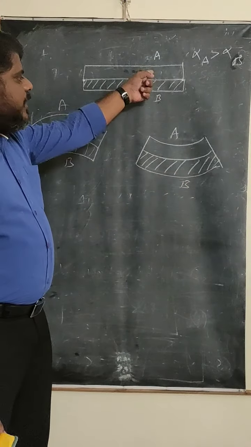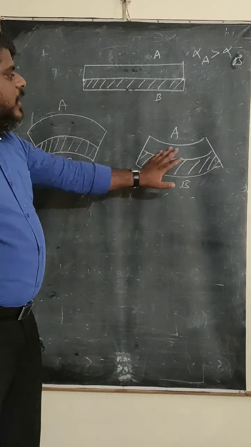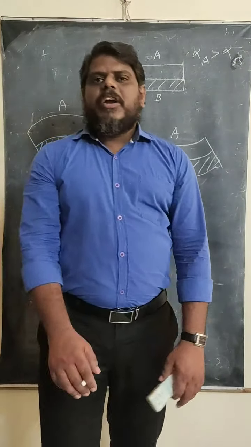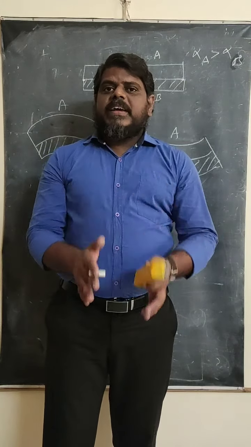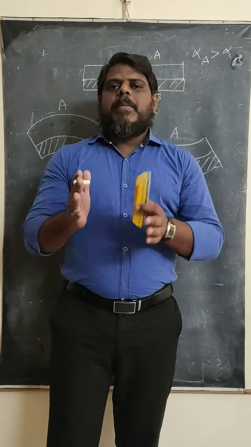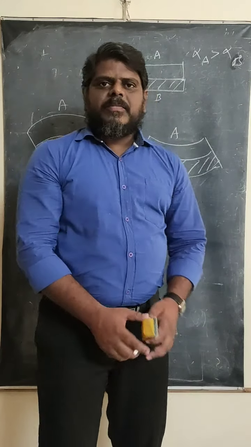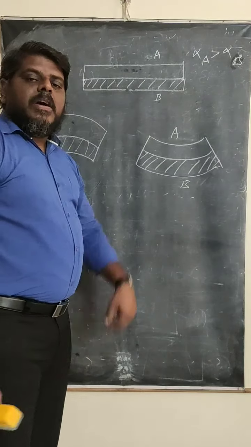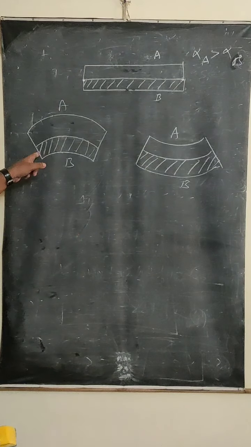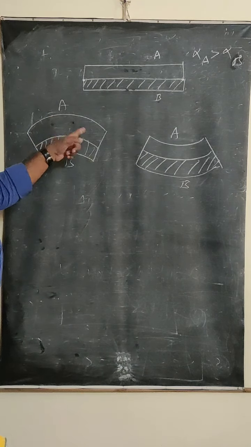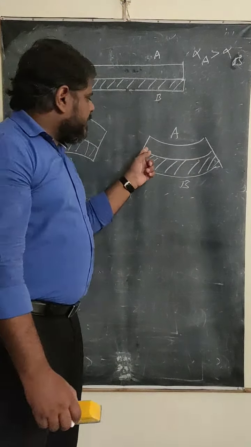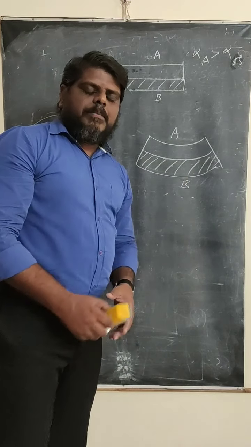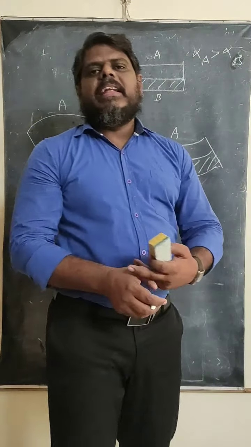Why? Because here alpha is more and here alpha is less. So in this way, a bimetallic strip changes when the temperature changes. It is very essential that you remember how a bimetallic strip works. When it is at room temperature, the bimetallic strip is straight. When the temperature increases, it bends into a convex shape. And whenever the temperature decreases, it bends into a concave shape. So this type of arrangement is called a bimetallic strip.